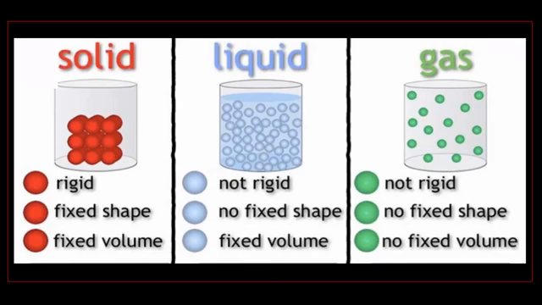In case of solid, its nature is rigid, and liquid and gases are not rigid in nature, and the solid is having fixed shape and fixed volume. That means both are fixed. But in case of liquid, only volume is fixed but not the shape, whereas in case of gas there is no fixed shape and fixed volume.